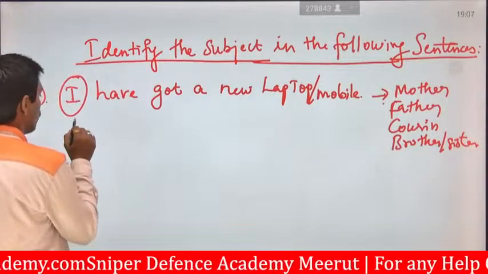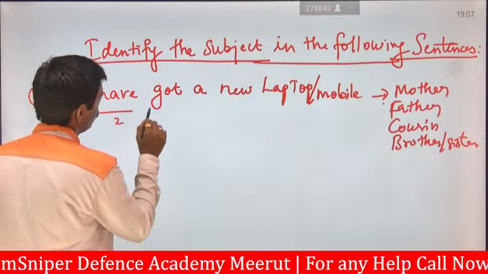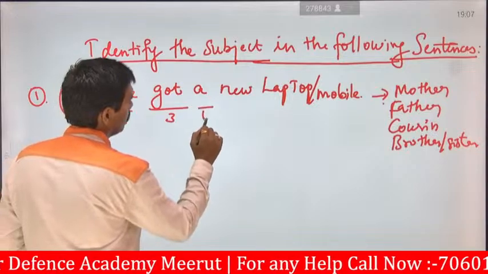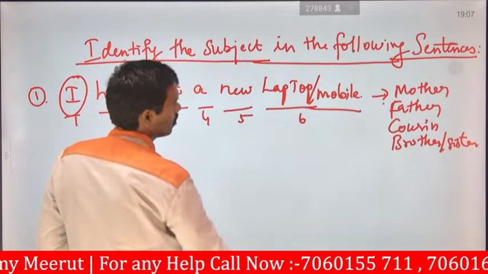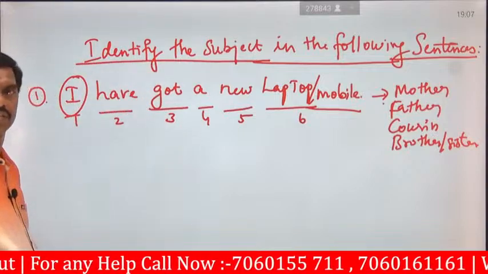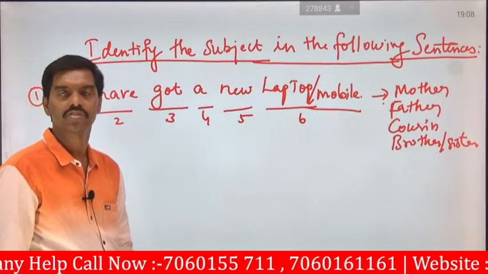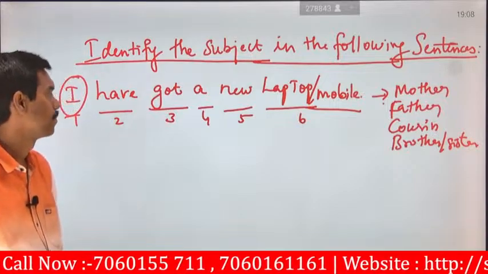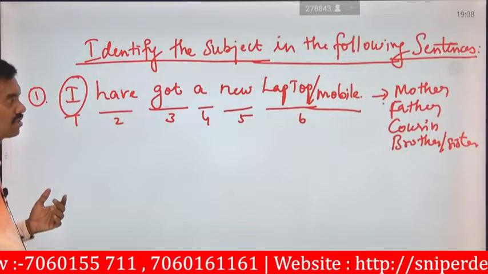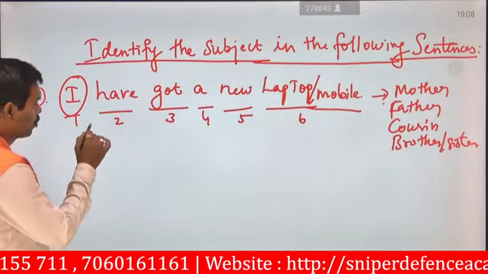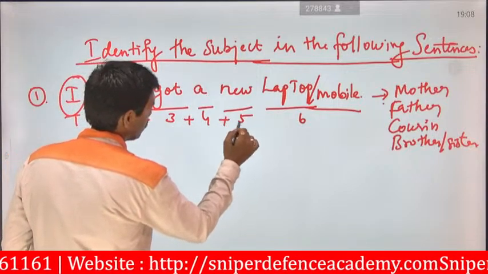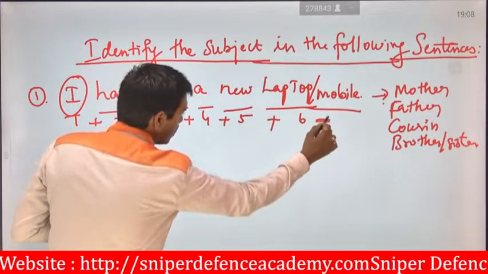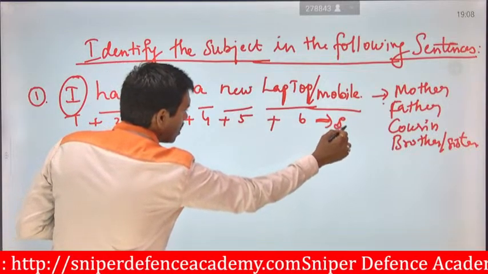First you have to identify: 1, 2, 3, 4, 5. Either mobile phone or laptop, whatever it may be, you can consider as you like. What is your interest, you can consider it. So here the total number of words available is 6. Once I join these, 1 plus 2, 2 plus 3, 3 plus 4, 4 plus 5, 5 plus 6, then it is said to be a sentence.